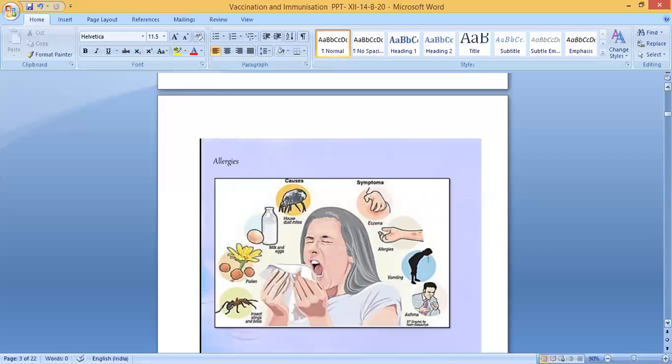So here you can see there are some allergies. What are the causes and symptoms? You can see eczema here.